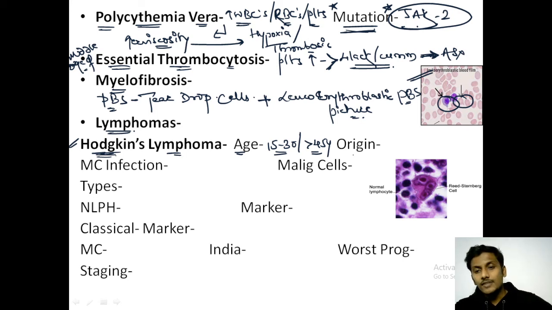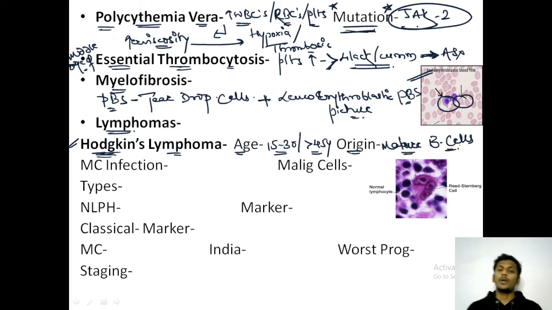Next, Hodgkin's lymphoma usually originates from mature B cells, the mature B lymphocytes. Another important point about Hodgkin's lymphoma: the most common infection associated with it is EBV, or Epstein-Barr virus infection. We have discussed this already.